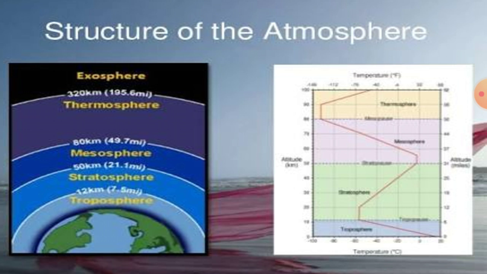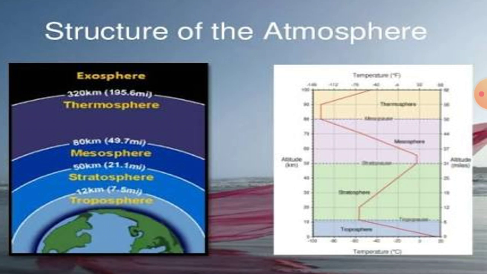Next is thermosphere. In thermosphere, temperature rises very rapidly with increasing height. Ionosphere is a part of this layer, and this layer helps in radio transmission. In fact, radio waves transmitted from the earth are reflected back to the earth by this layer.